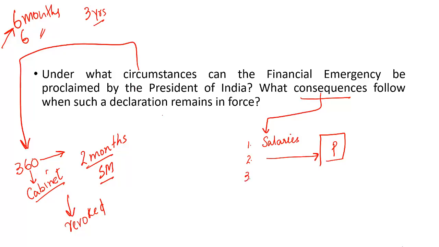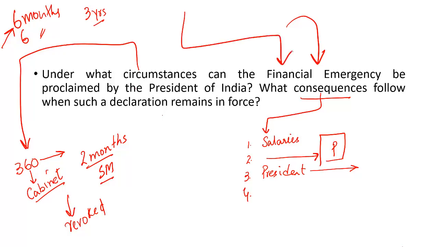Similarly, all the resources, whether they deal with the states or with the center, are kept at the disposal of the President, that means the central government, so that every resource is effectively utilized to counter the financial emergency which has arisen. The distribution of tax revenue or the recommendations of the Finance Commission can also be altered or suspended to meet the requirements of the time that has resulted in the imposition of financial emergency. That is what you will have to answer in your question.